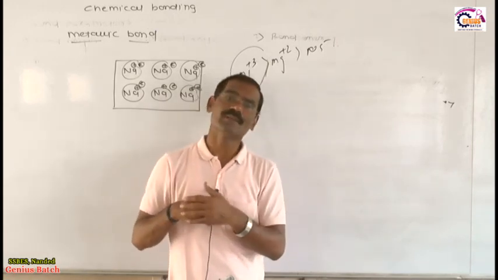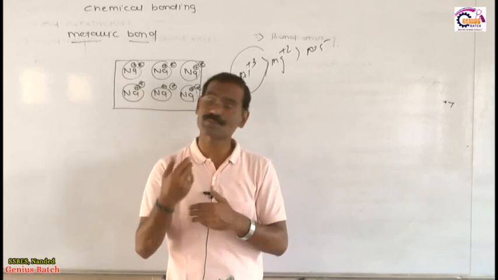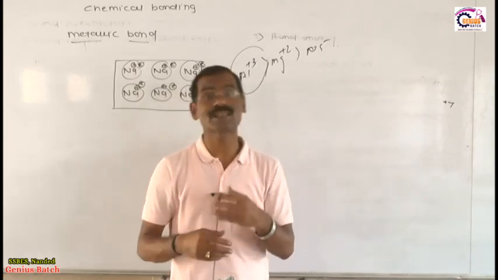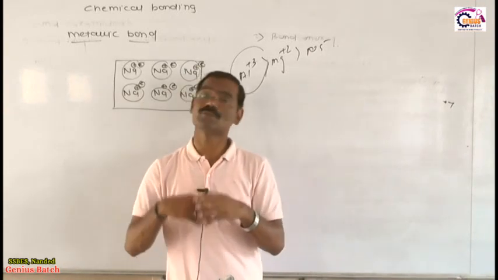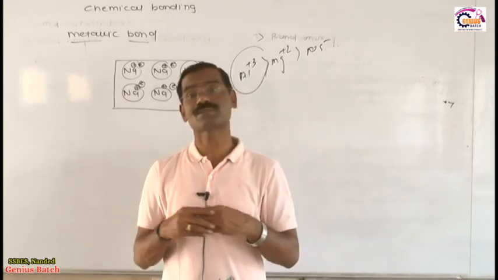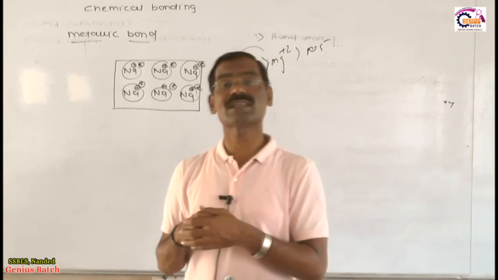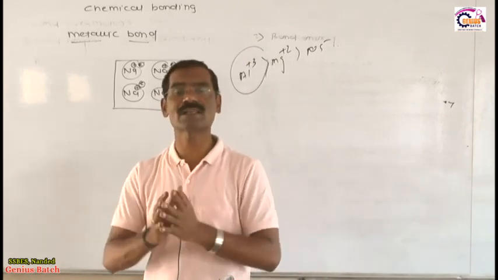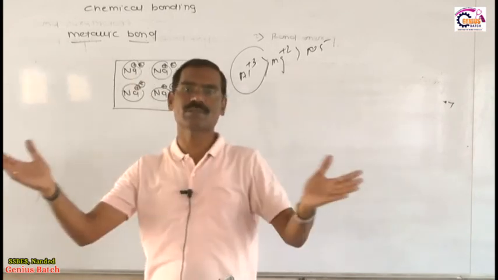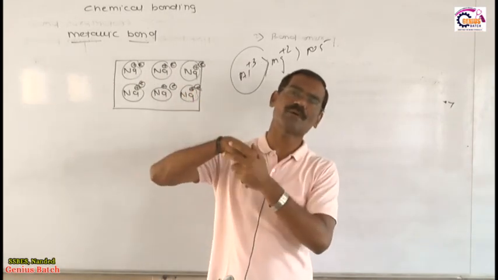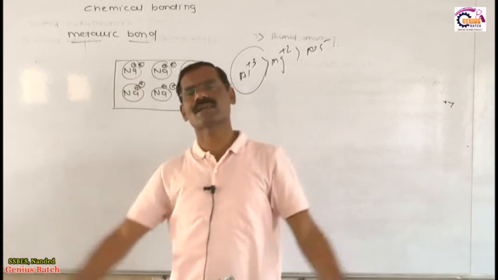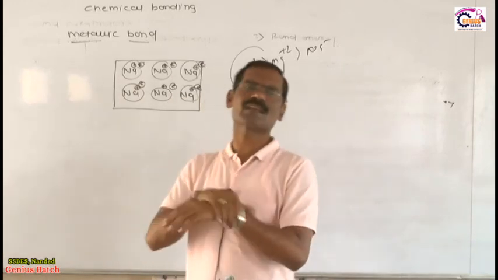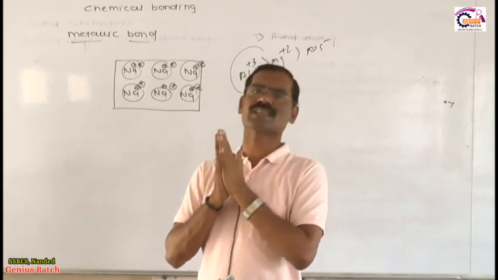You know Fajan's rule, the concept of polarization. You must know covalent bond, valence bond theory, hybridization, valence shell electron pair repulsion theory, molecular orbital theory, all types of bonds, bond parameters, and hybridization, because hybridization is very important. I have given you so many examples from hybridization. No examination will ask you a question apart from these examples.